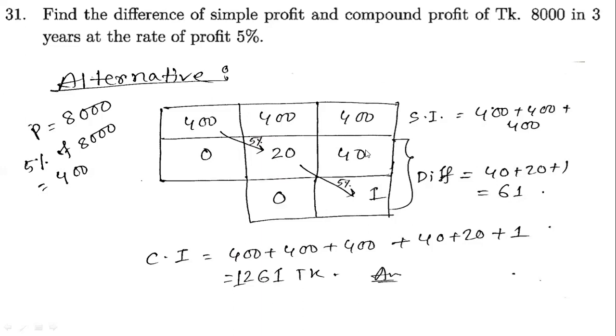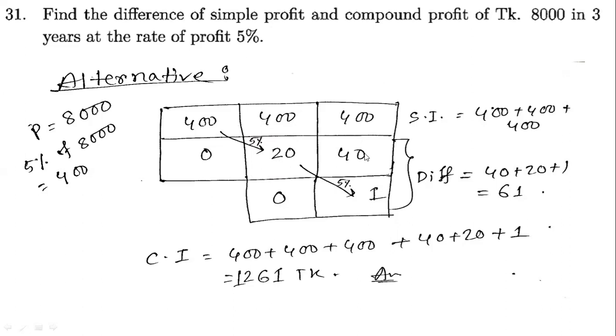Now for the third line, this will be 0, this will be 0, and here you have to again find 5% of 20. So 20 into 5 by 100, the zeros are gone, and you will get 1. Just 5% of 20, that is 1. Now our compound interest will be the summation of all of this. You will get the compound interest.